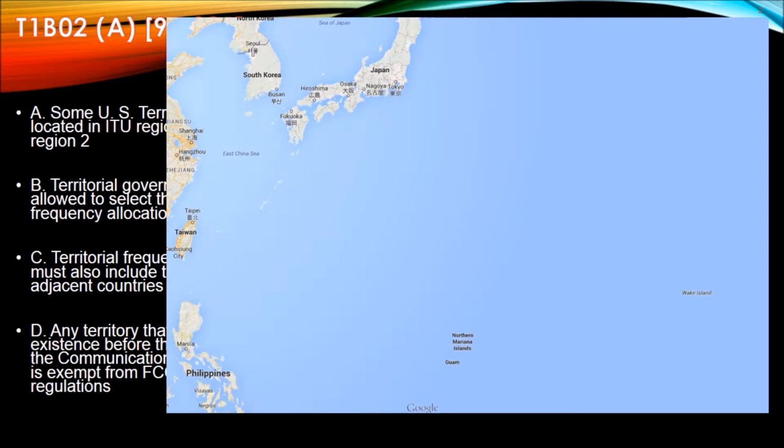Let's look at a map and see where the U.S. territories are located. Here's Guam, the Northern Marianas Islands. Here is Wake Island. These are both U.S. territories. And as you can see, these islands are almost due south of Japan.